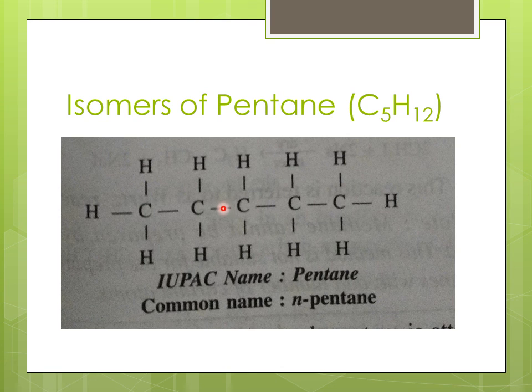Here you can see the structural formula of normal pentane with 5 carbon atoms and 12 hydrogen atoms. Each carbon atom is attached with a single bond, and the carbon to hydrogen bonds are also single covalent bonds.